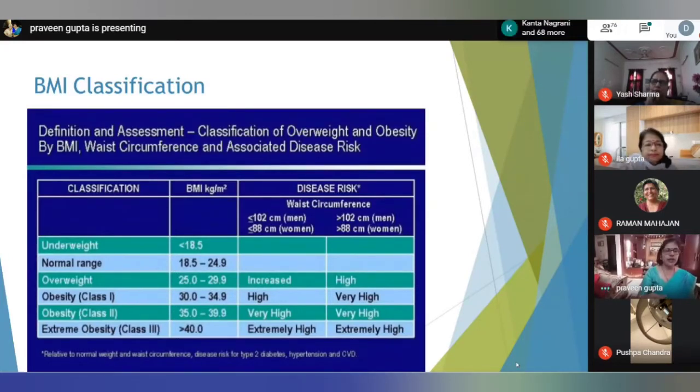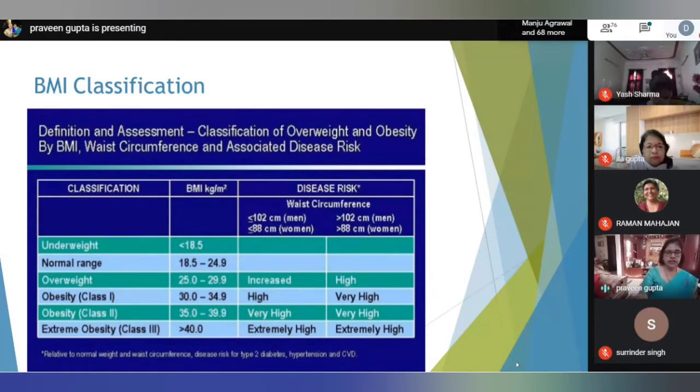Now, the definition of BMI, according to the WHO, as we all know, is measured in kg per meter square. Normal range is 18.5 to 24.9. Overweight is 25 to 29.9. Obesity class 1 is 30 to 34.9. Obesity class 2 is 35 to 39.9. And morbid obesity is more than 40.